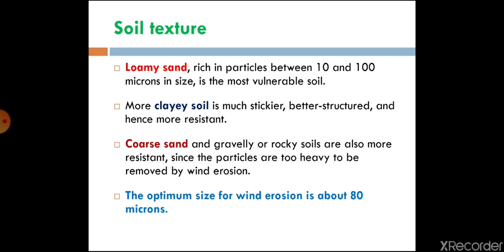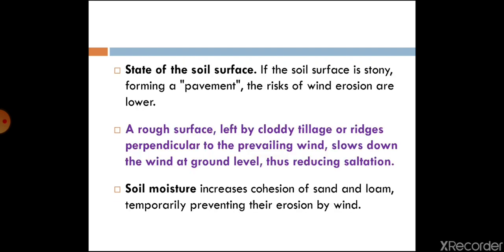Only in extreme cases, when wind is flowing at very high speed, will such particles move by creep, suspension, or saltation. Now it has been found that the most susceptible soil particle size is about 18 micron, which is much more susceptible to wind erosion.